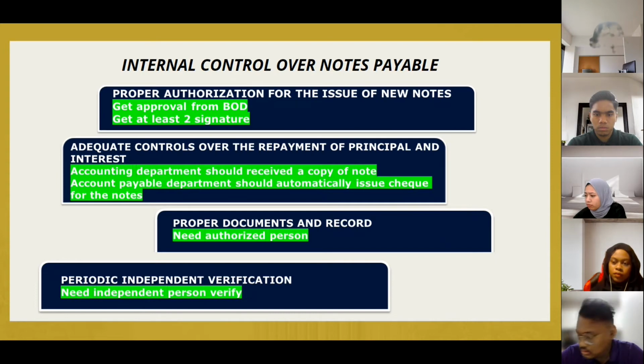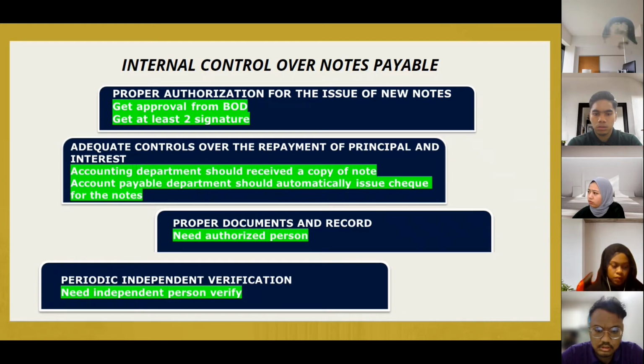And then for the third one, the internal control of notes payable should be done with proper document and record. For this one, we need an authorized person to record the subsidiary record and control over blank and paid notes. The paid notes should be cancelled and retained under the custody of an authorized official. The accounting department will prepare the schedule of loan repayment, and from that we can know how much loan is outstanding.